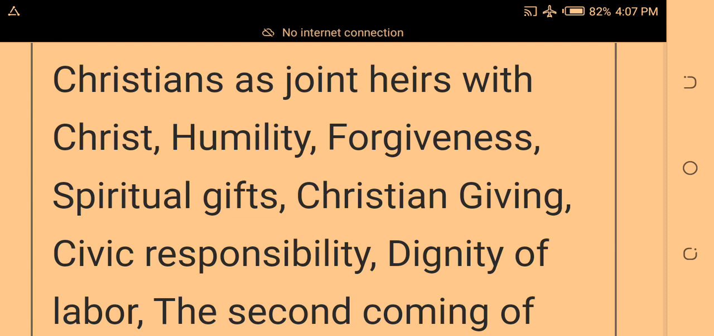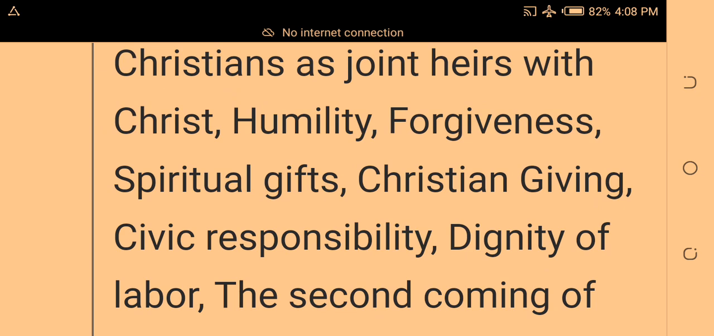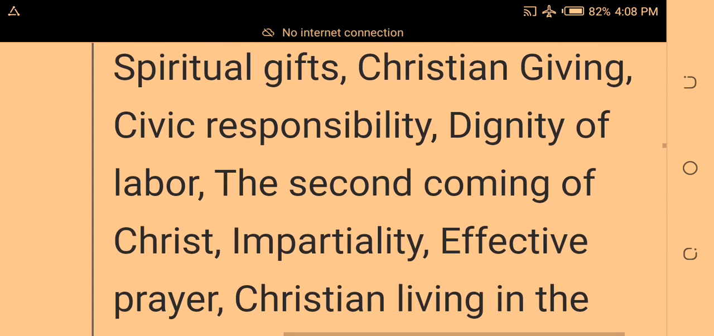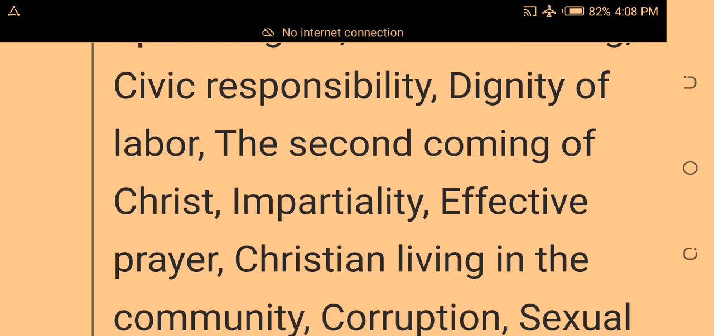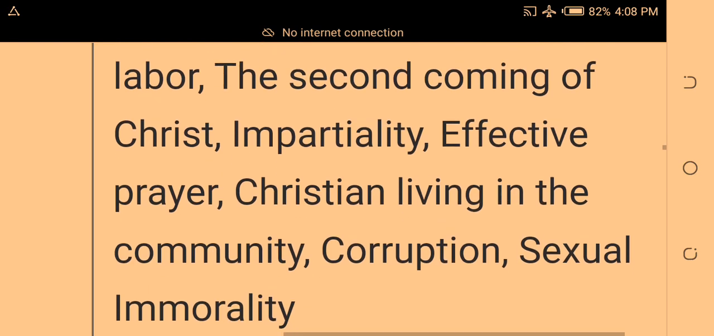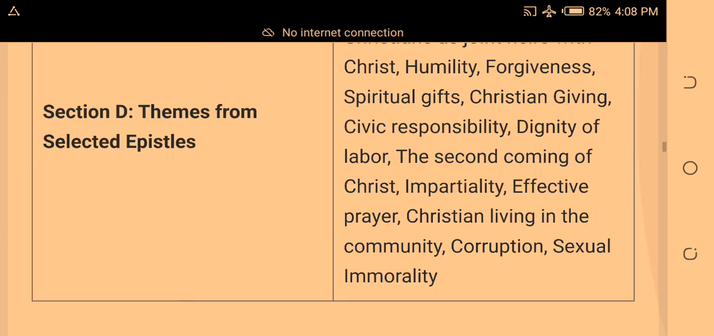Study forgiveness. Study spiritual gifts. Study Christian giving. Study civic responsibility. Study dignity of labor. Then study the second coming of Christ. Study impartiality. Study effective prayer. Study Christian living in the community. Study corruption. Then study sexual immorality.